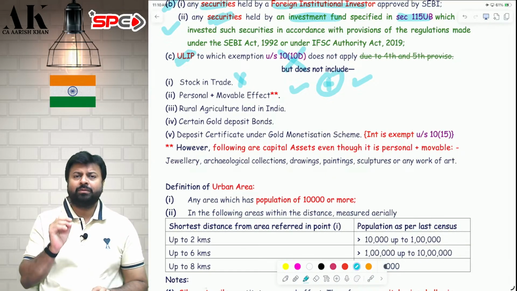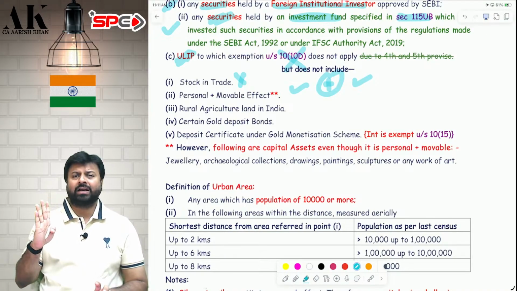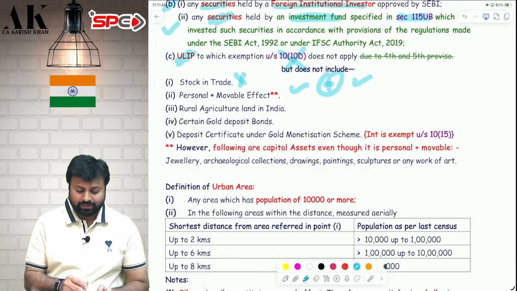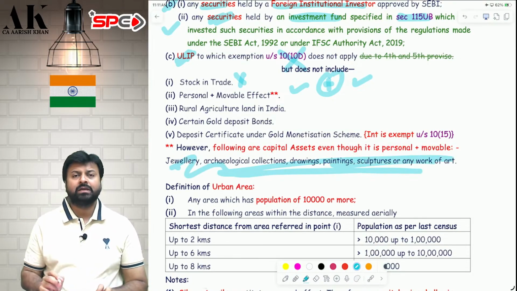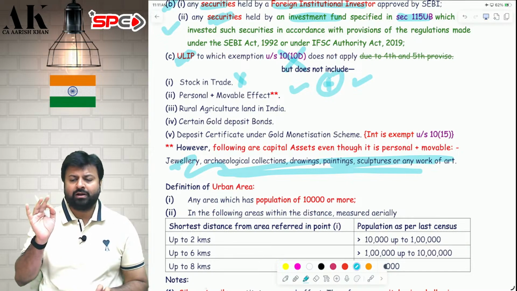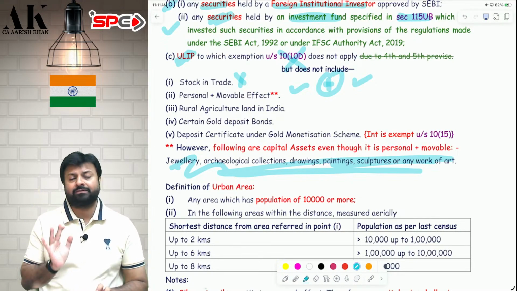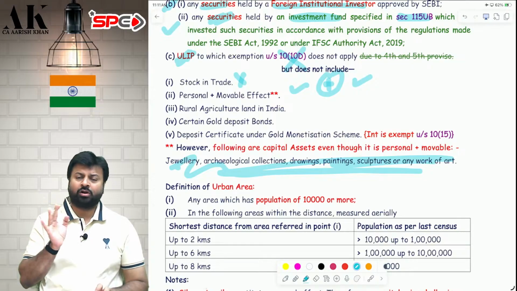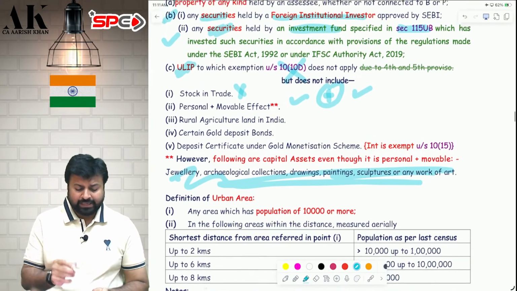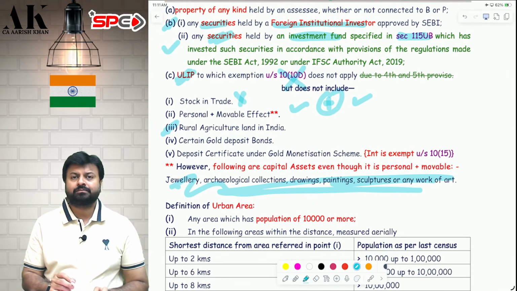Even though they are personal movable, 6 items will always be capital asset. First, painting. Second, jewelry. Third, drawing. Fourth, archaeological collection. Fifth, any other work of art. And sixth is sculptures. You can see those 6 items over here. These 6 items will always be called as capital asset, irrespective of whether they are personal movable or not. It doesn't matter.